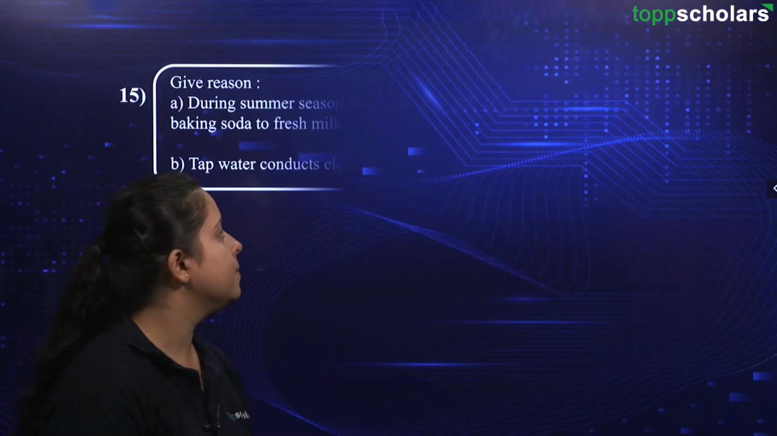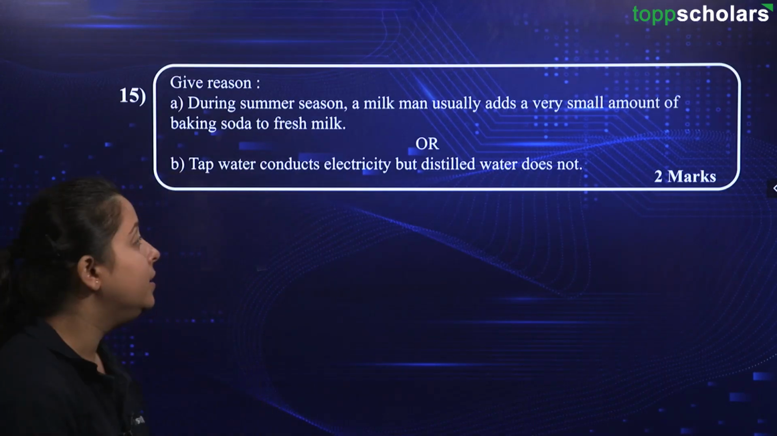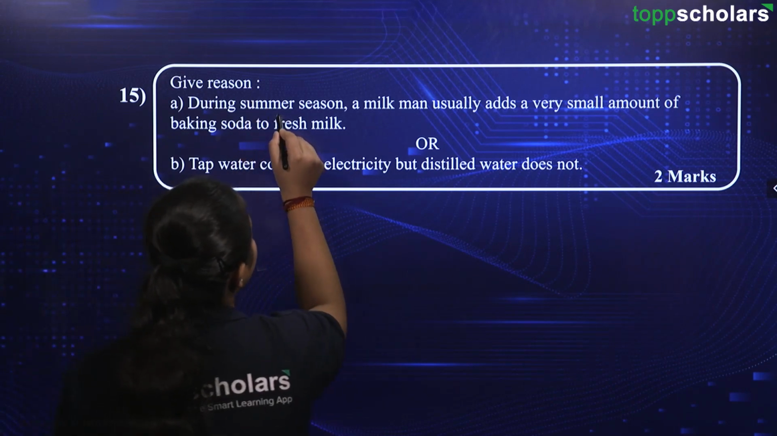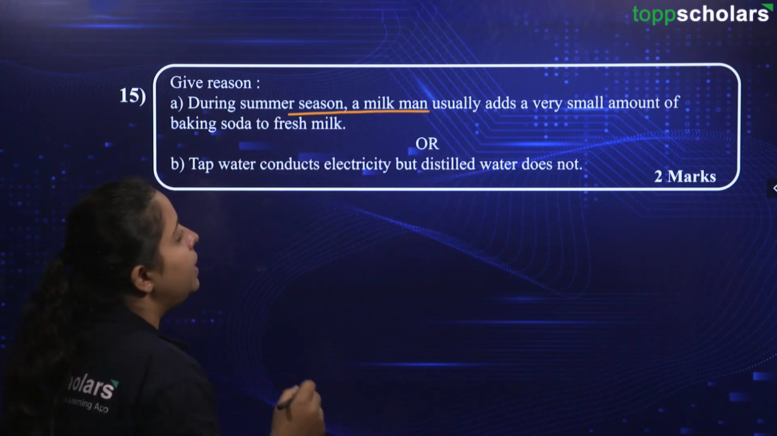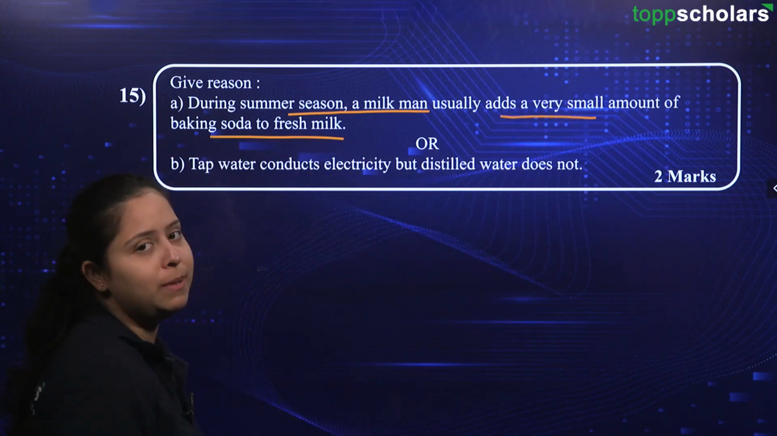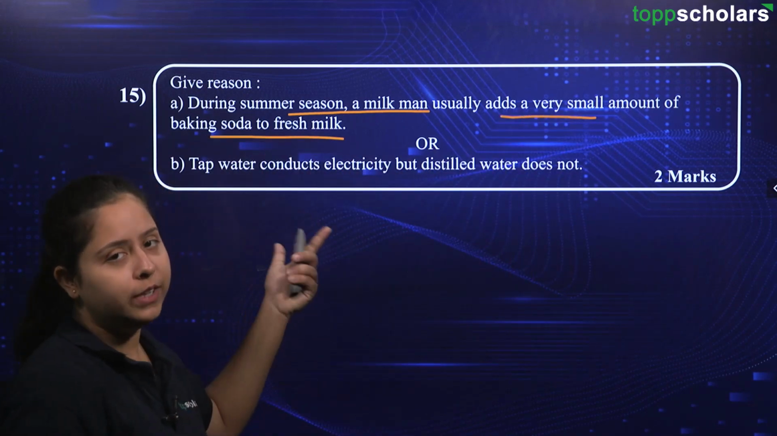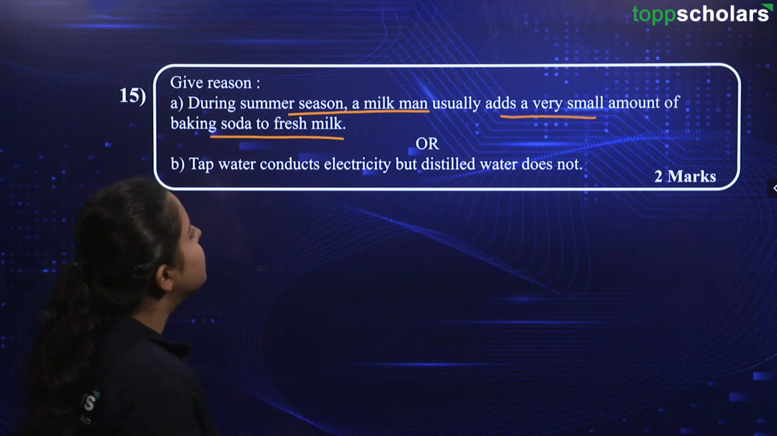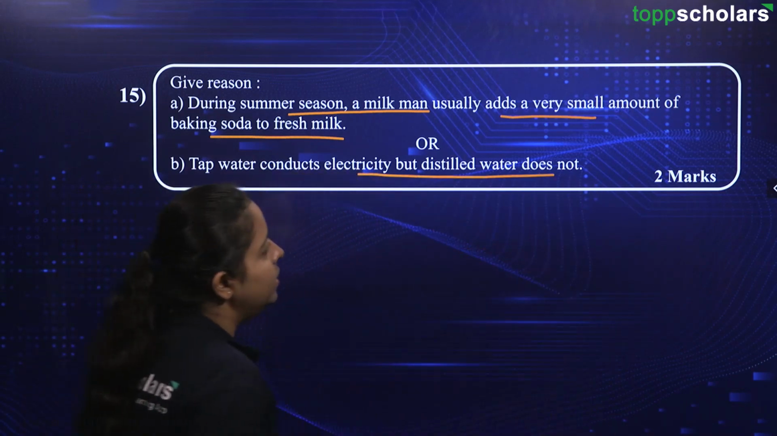Okay. Here is the question. The question says, give reason. During summer season, a milkman usually adds a very small amount of baking soda to the fresh milk. Or you are provided with an option, tap water conducts electricity but distilled water does not.